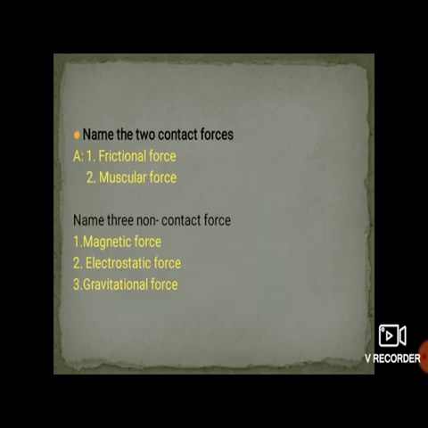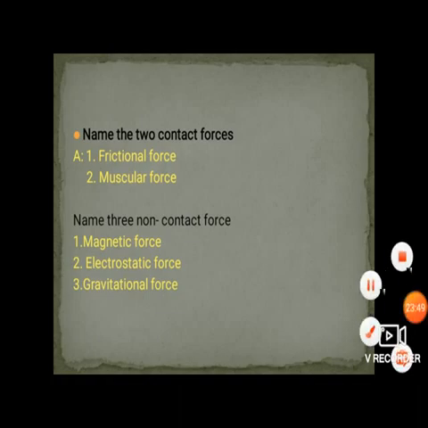Next one is, name the 2 contact forces. Yes students, there are 2 types of forces: contact forces and non-contact forces. So what are the examples of contact forces? That is frictional force and muscular force. These 2 are contact forces because they require contact over there.